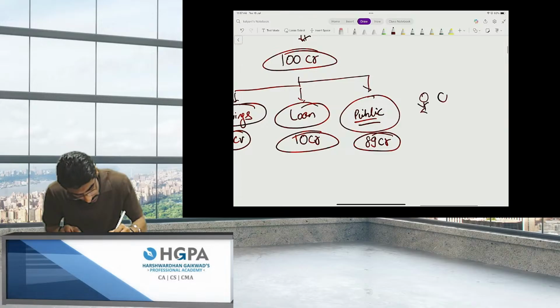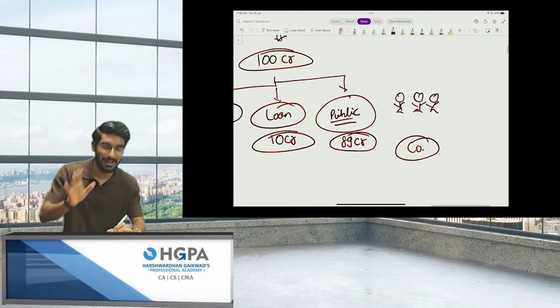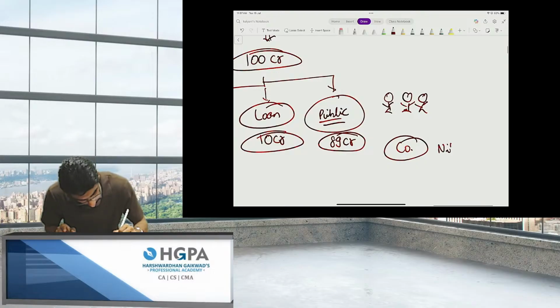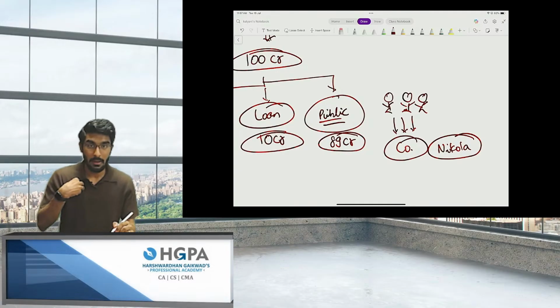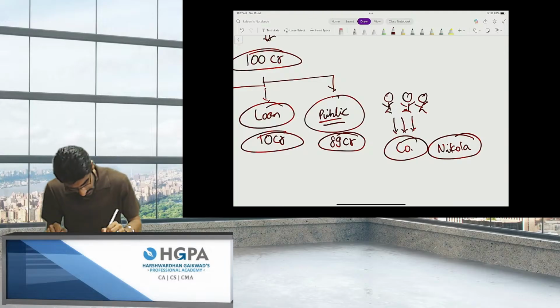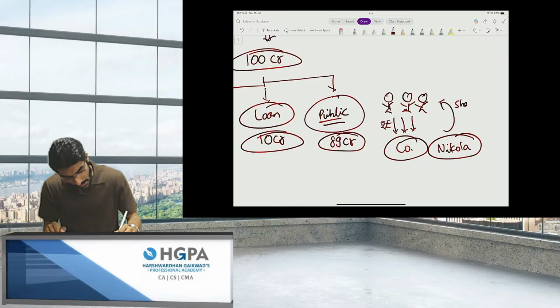These are the common public. And this is the company. Let's name this company Nicola. Now, these people, common people like you and me, will invest in this company. And then in return, what will I give you? I will give you shares.